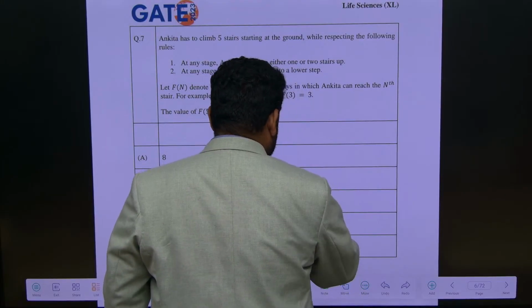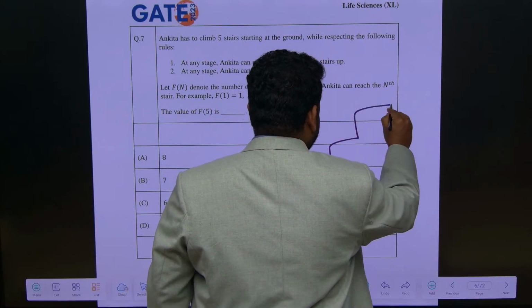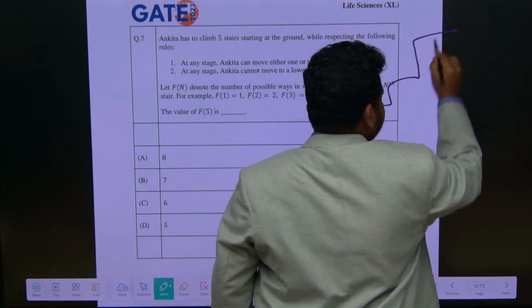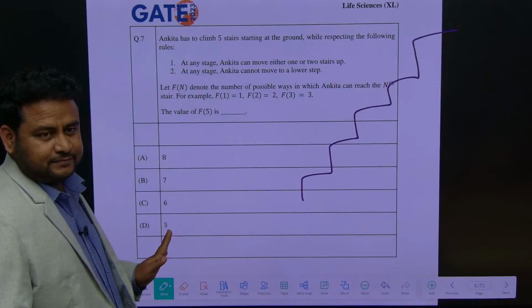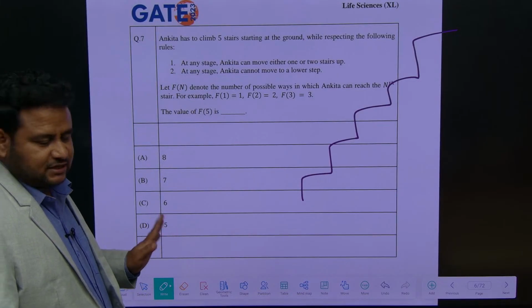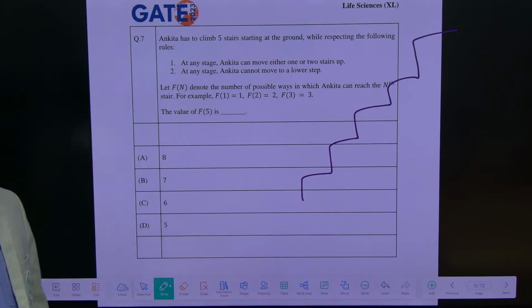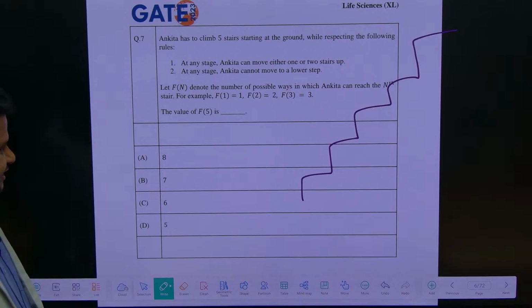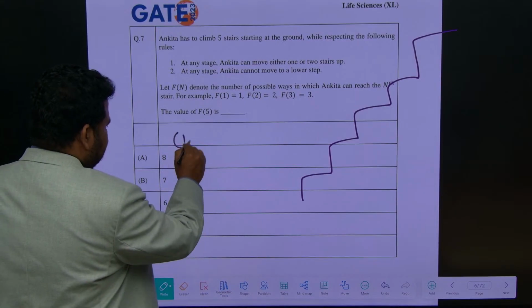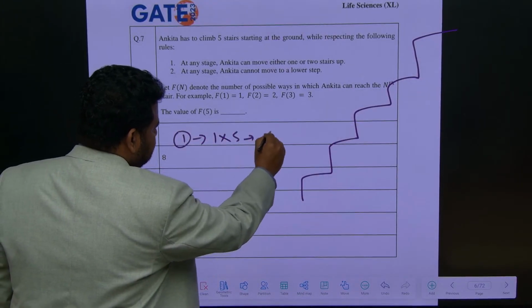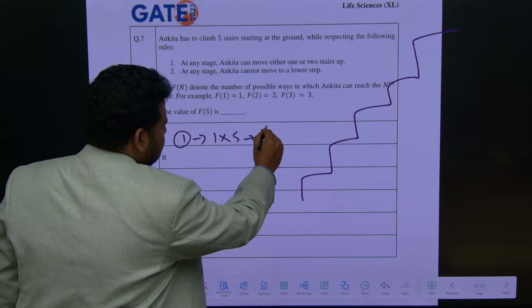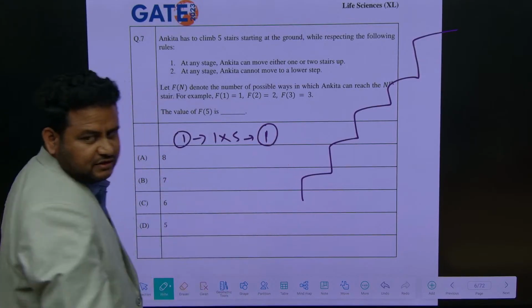5 steps. Let us draw it. 1, 2, 3, 4, 5. Now, how many possible ways are there? See here. One thing is you can take 2 steps, or you can take one step and go. First thing, if I take 1 step, 1 into 5, how many ways? Only one way. One way.